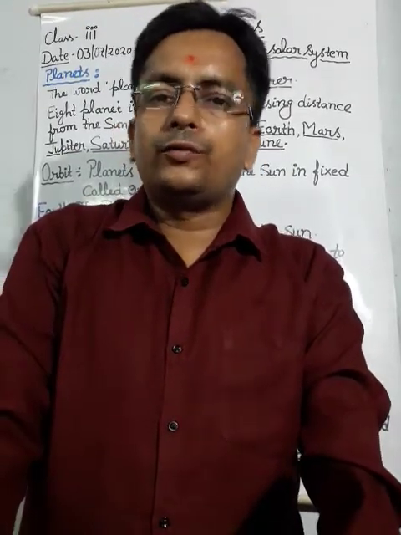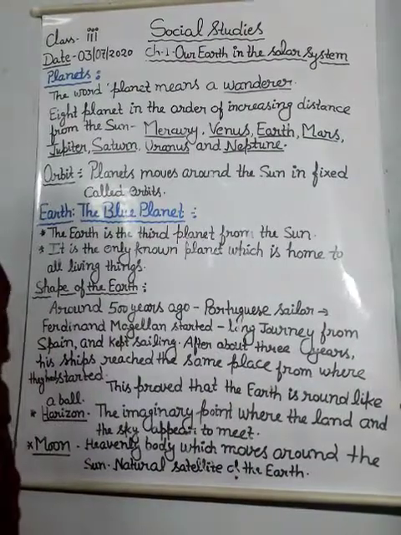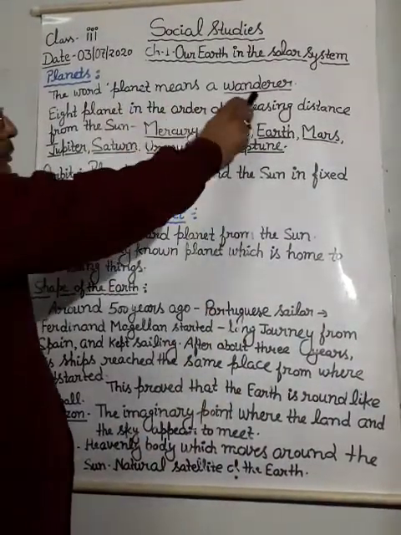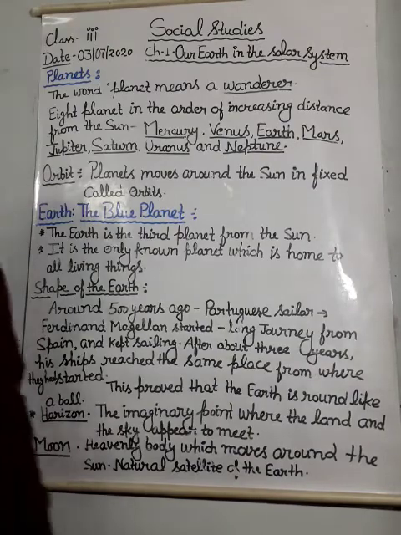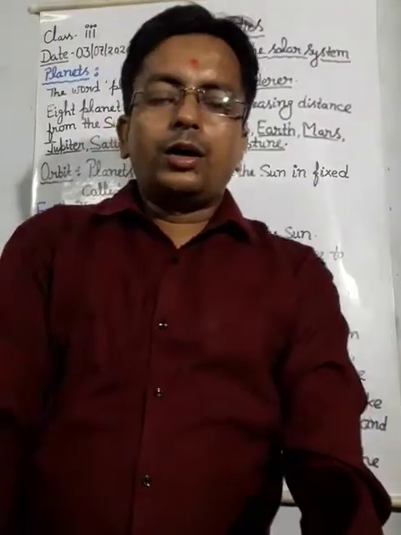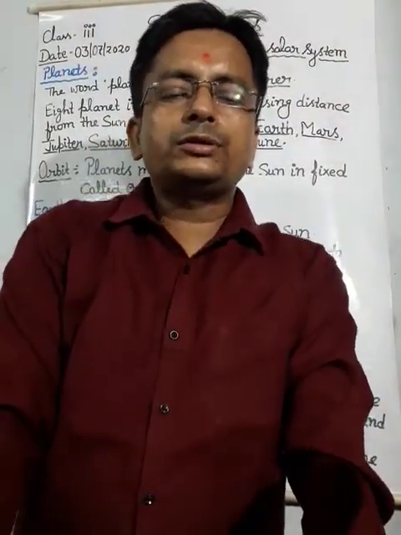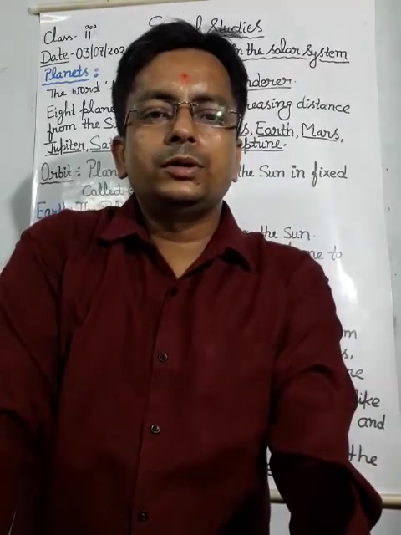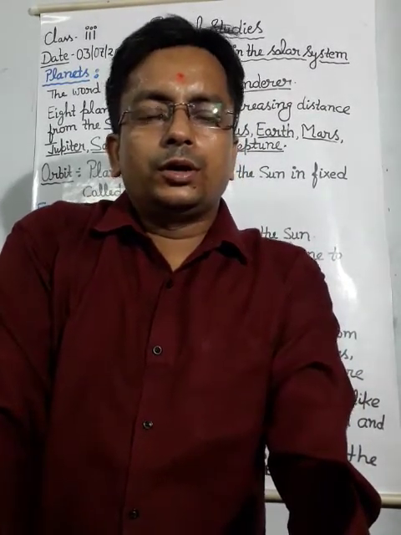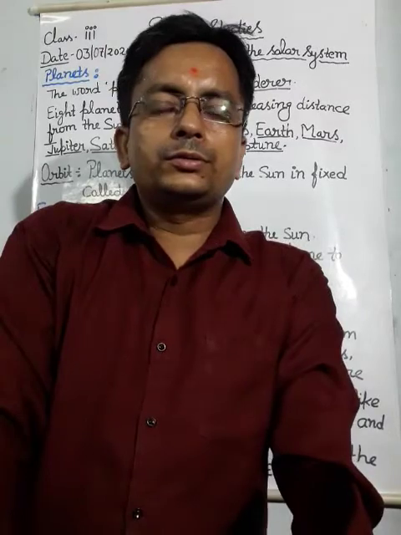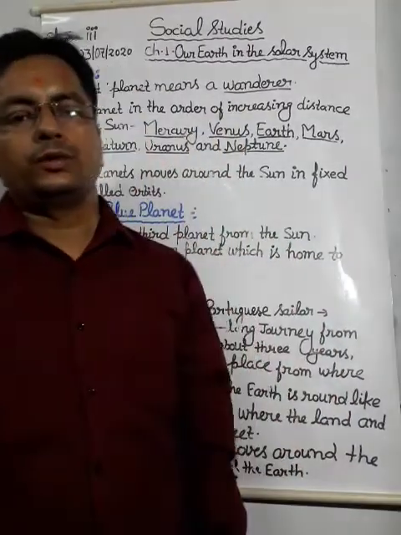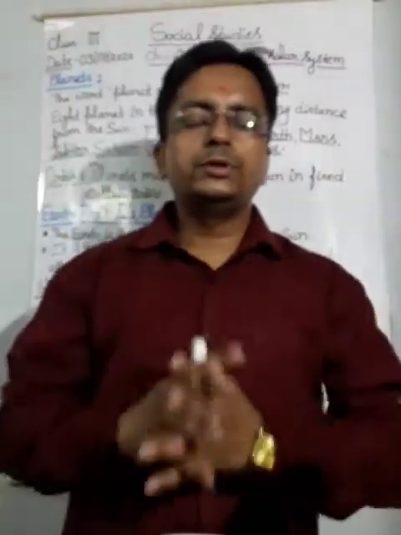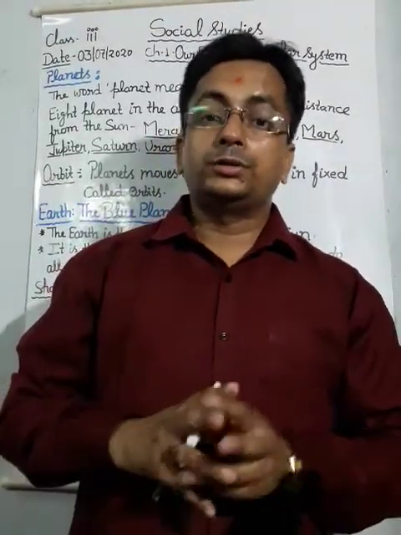That is called a wanderer. So, planet means wanderer, and why wanderer? Because all the planets move around the sun. They rotate around the sun.